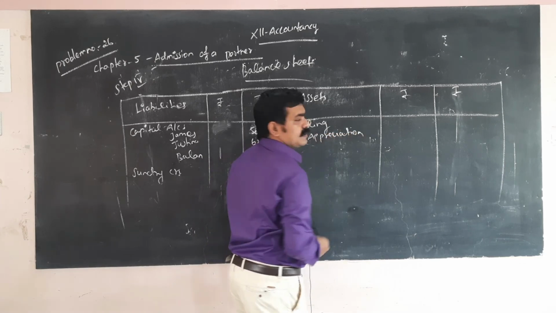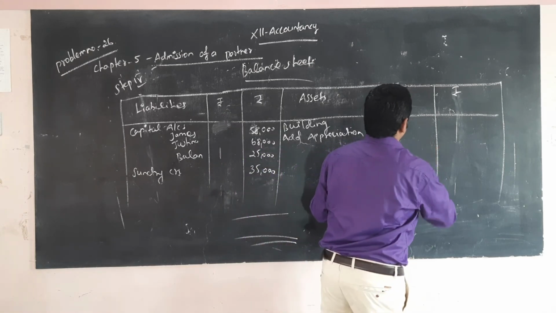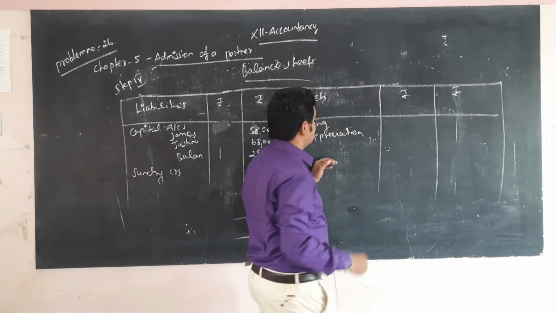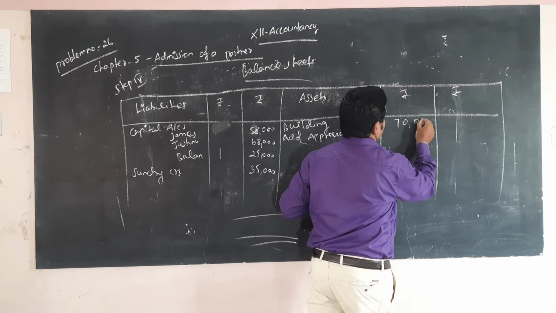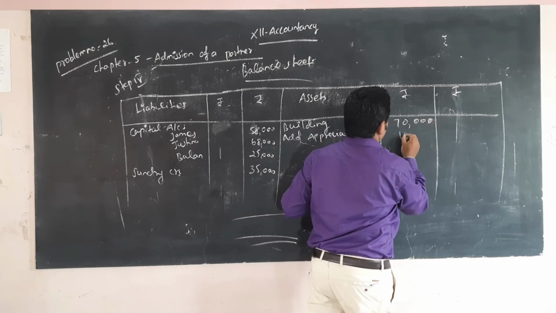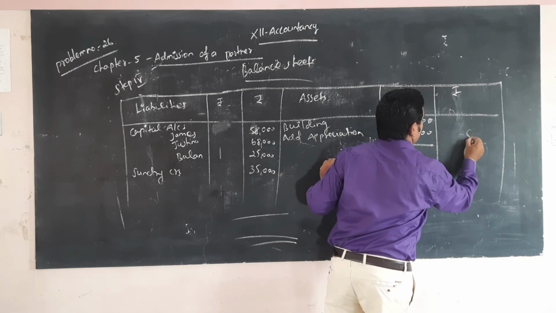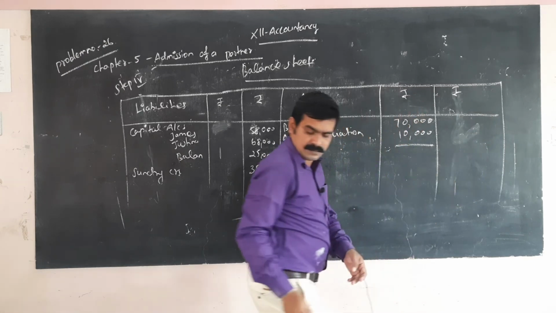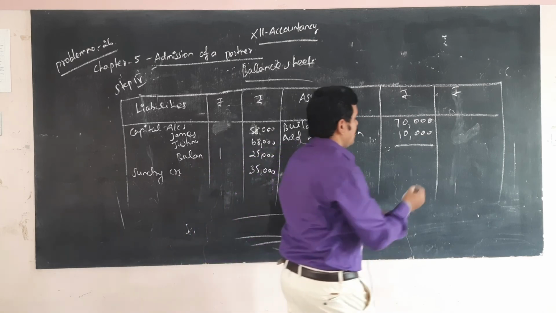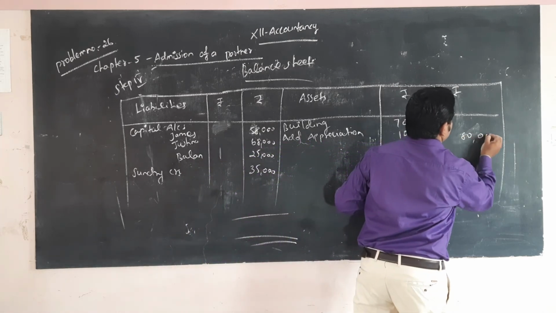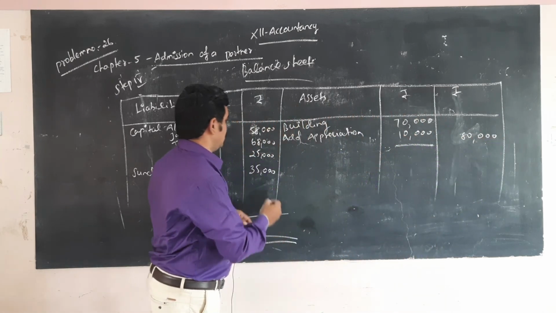The amount was 70,000, plus 10,000 appreciation value, so 80,000.